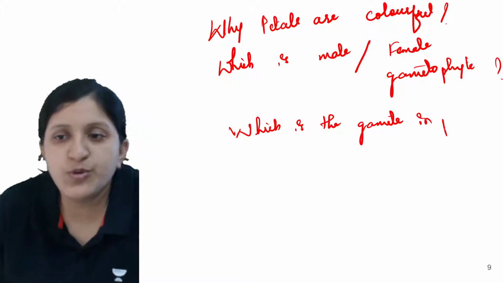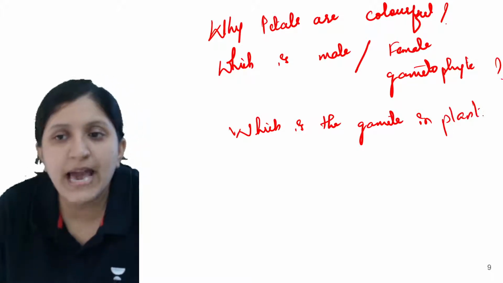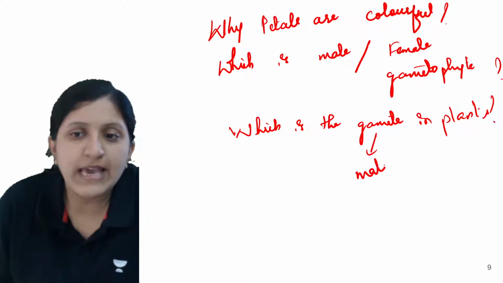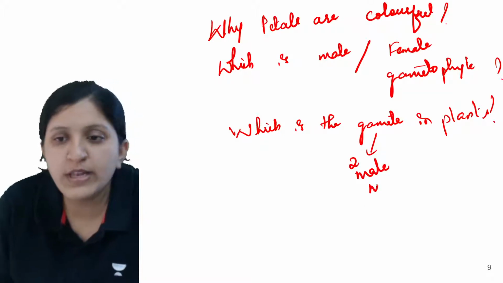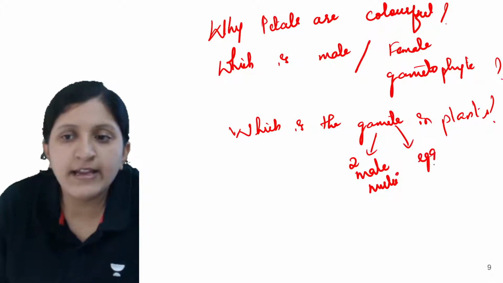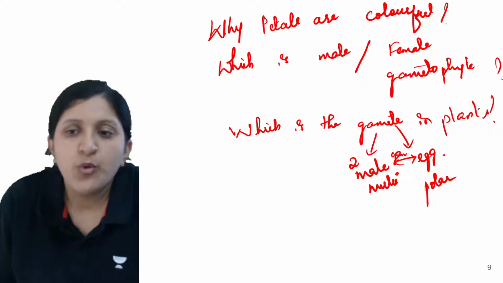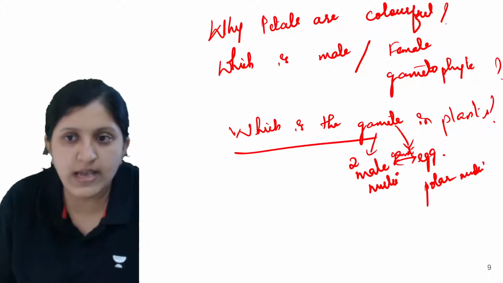We call them male gametes: in this case the two male nuclei are the gametes, and there is an egg nucleus and polar nuclei. Anyway, these are the gametes which will be fusing. So this is the answer for this one.